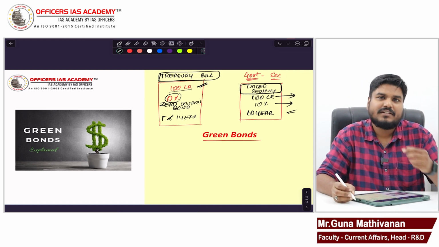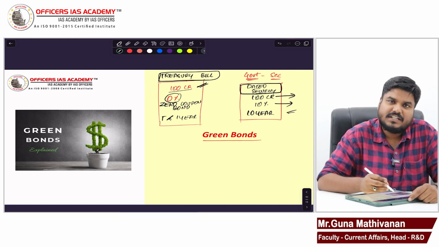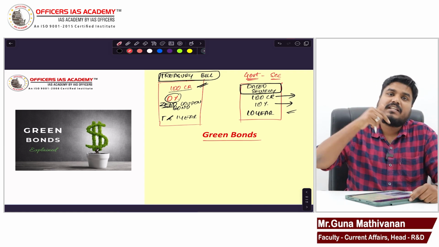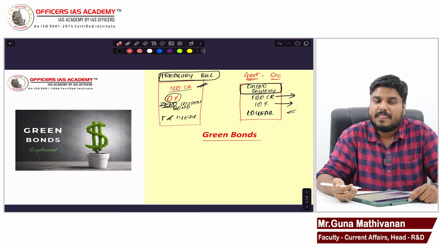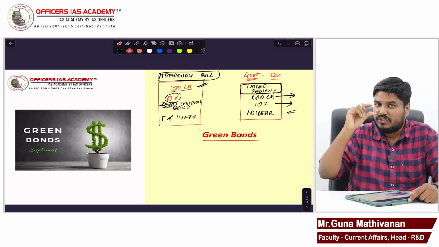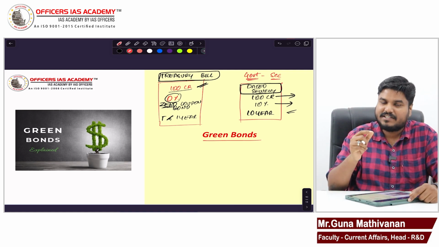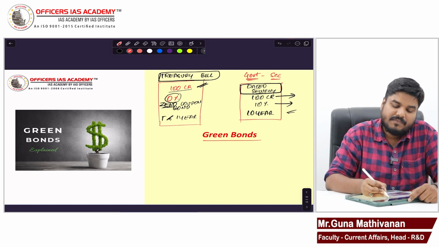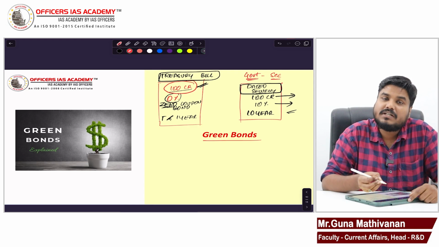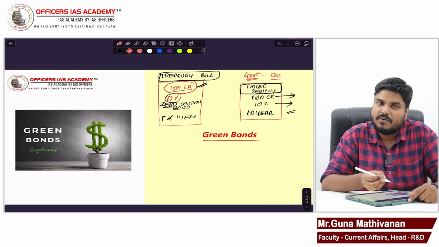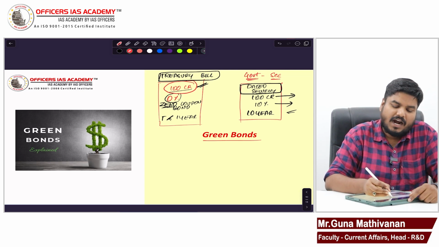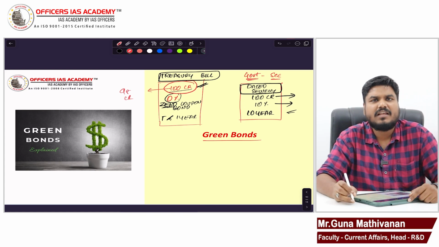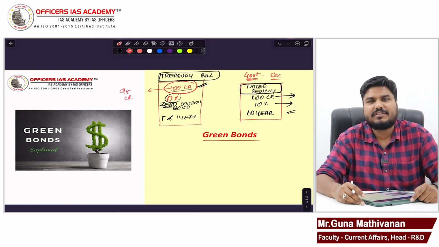Now you may ask, sir, in a treasury bill, if the interest is zero, what is the motivation for the investor to buy that bond? The treasury bill has zero interest. Interest is also called coupon. That is why it is called a zero coupon bond. Interest is zero, but however, the bond will be sold at a discounted price. That is, a 100 crore rupees worth bond will be sold for 98 crores.